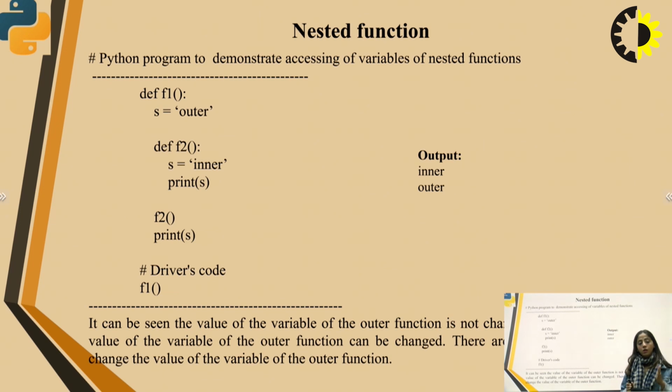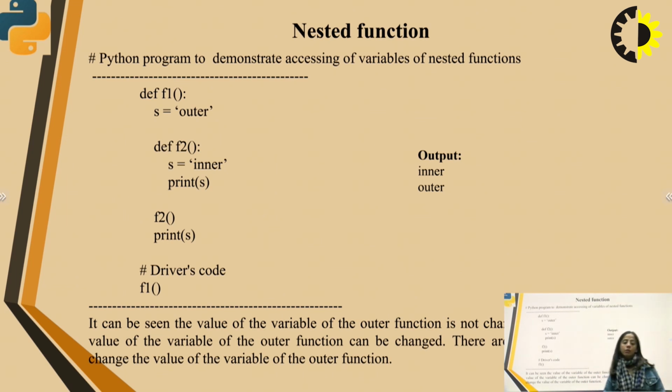What happens? First of all, we enter function f1, in which function 2 gets called, and the value of s is printed, which is inner, right? Then after printing inner, we print s. Since s has value outer in function f1, first inner will be printed, and after that outer will be printed. It can be seen the value of the variable of the outer function is not changed.